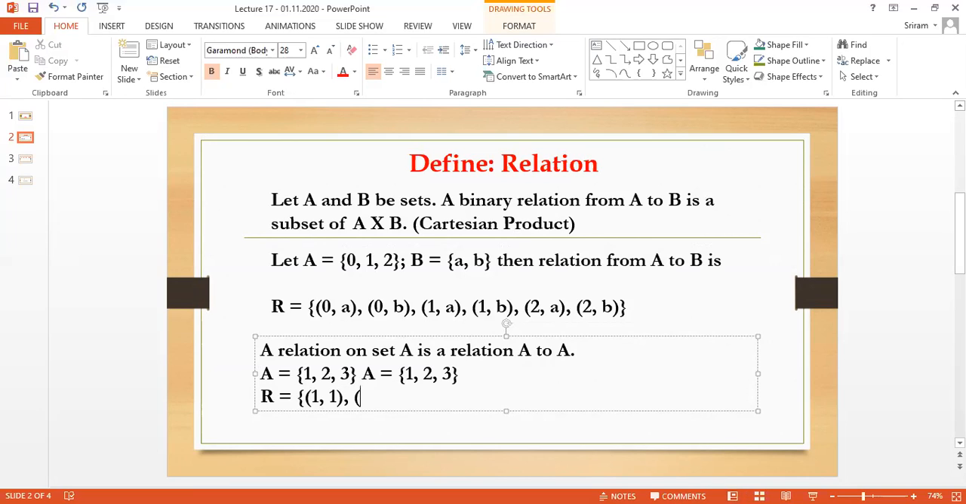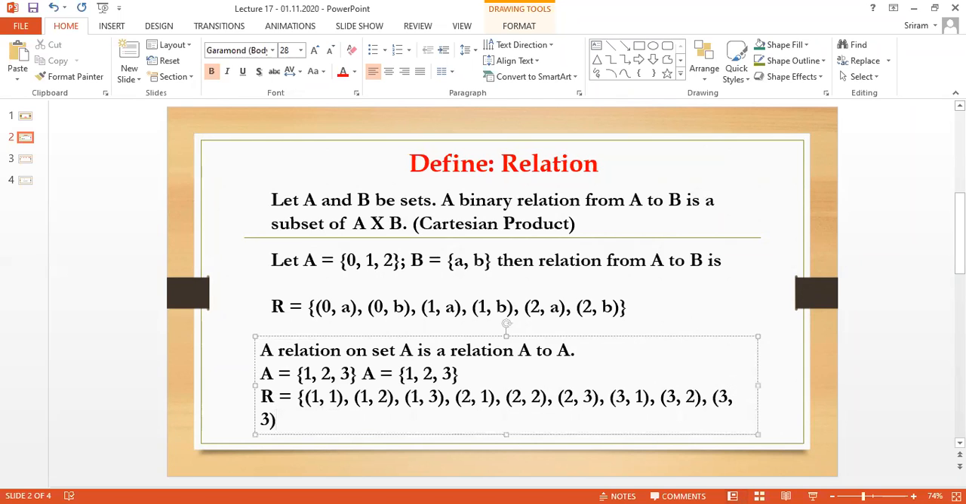When I map all the elements of the first set to the second set: 1, 2; 1, 3. The same idea, I take the second one: 2, 1; 2, 2; 2, 3. I take the last number: 3, 1; 3, 2; 3, 3. Take all the elements as paired elements and put them in a set. This is called